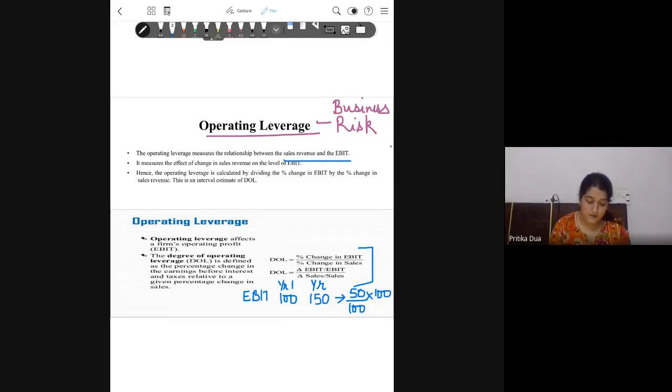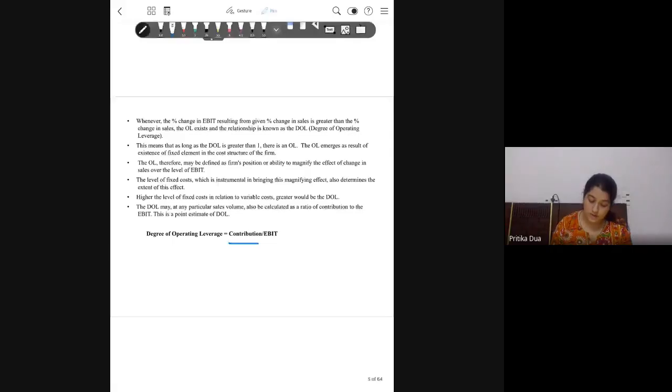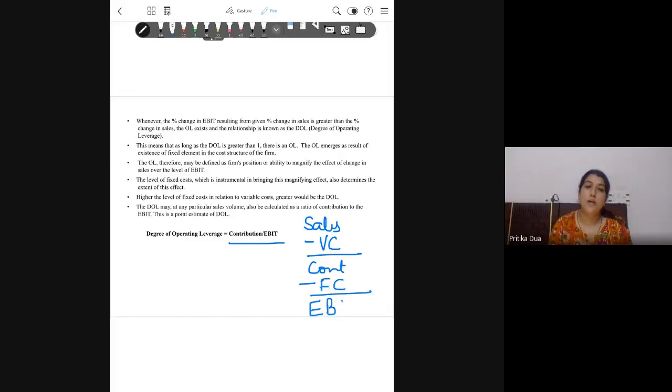In case you are given the value for a single year, we use this formula, which is contribution upon EBIT. And what is contribution? It is sales minus variable cost. Get contribution, it is after you decrease it by fixed cost that you get the EBIT. So for a particular year, we use this formula. Else we use the formula which was percentage change in EBIT upon percentage change in sales.